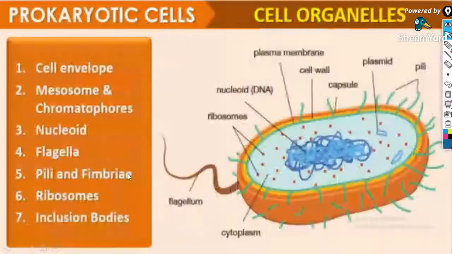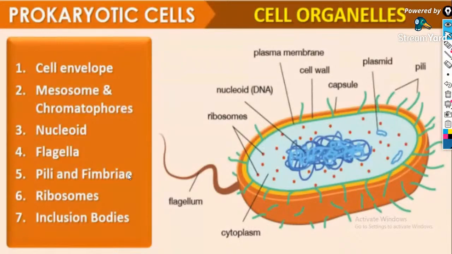Next, we have the structures that are used for the classification of prokaryotic and eukaryotic organisms. Today's session, we will learn about prokaryotic cells, and in the next class we will move on to the eukaryotes. One of the interesting chapters if you listen properly.